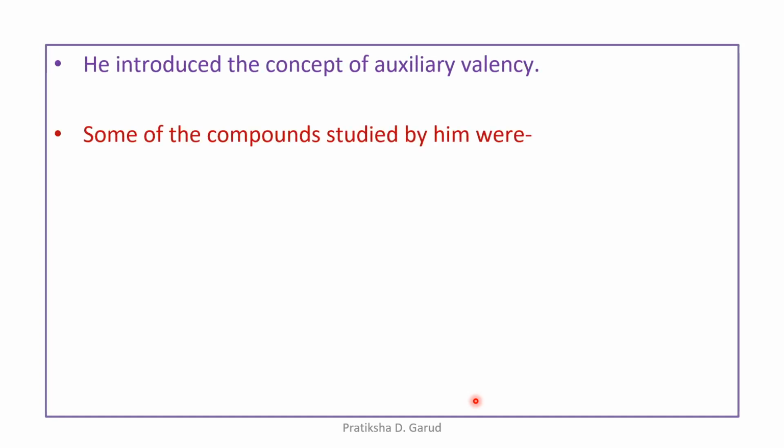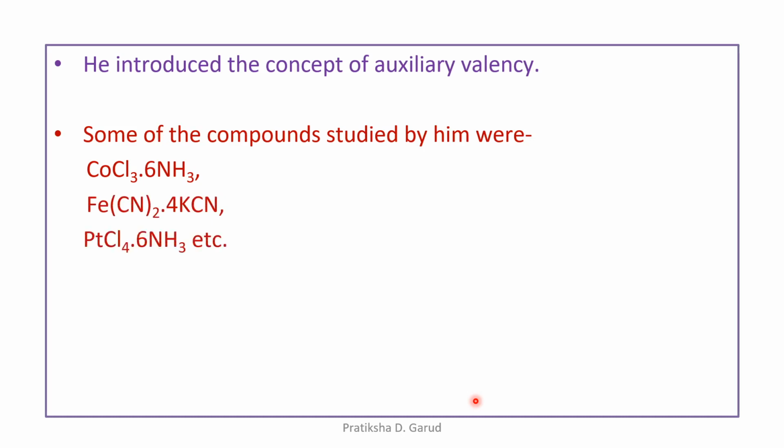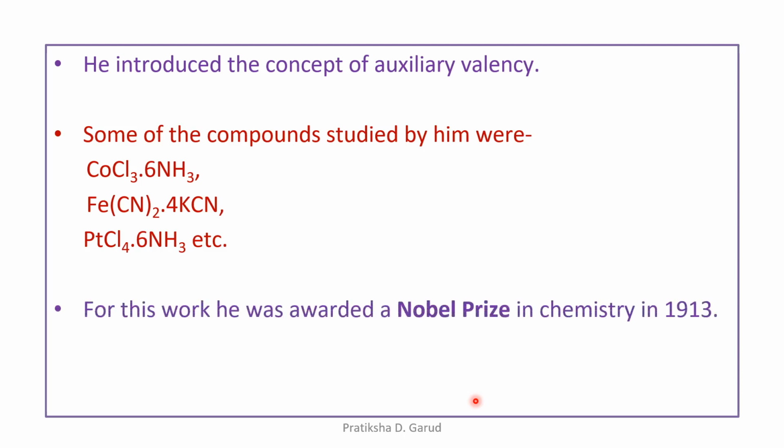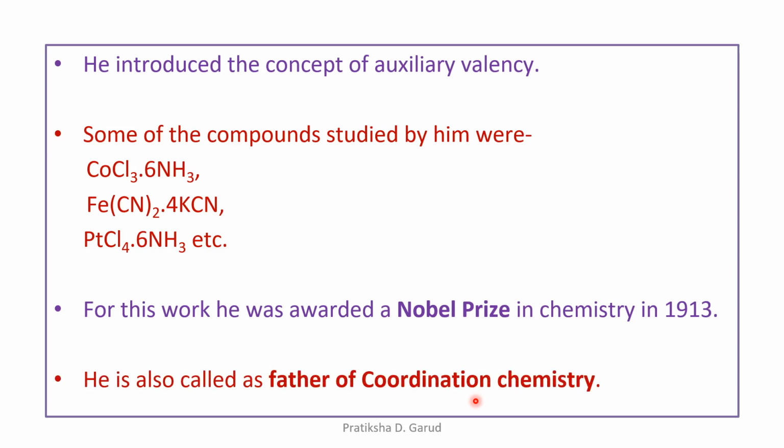Some of the compounds which were studied by Werner are CoCl3·6NH3, Fe(CN)2·4KCN and PtCl4·6NH3. So these are the compounds which were studied by the scientist Werner to give the Werner's theory. And for this work, he was awarded a Nobel Prize in Chemistry in the year 1913. So he is also called the father of coordination chemistry. So this is regarding the scientist Alfred Werner.